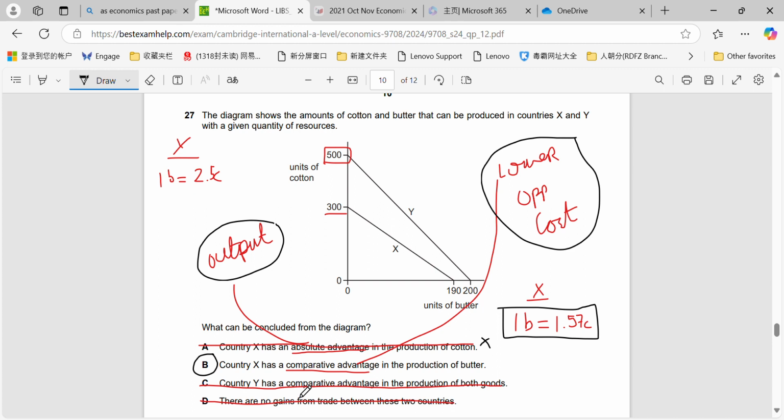They don't have a comparative advantage in both goods, and no gains from trade is not true, as long as they have a comparative advantage and specialise in that particular good for each of their countries, and as long as they trade in between what lies their opportunity cost, they will benefit from international trade. But we have no information on that from the diagram, so we can't conclude it from that diagram either.